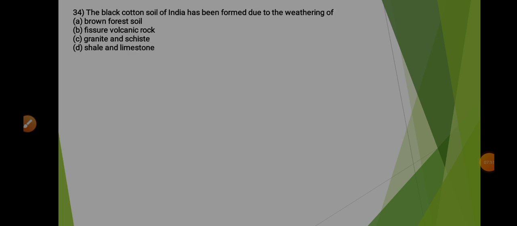Next, coming to the 34th question. It says that the black cotton soil of India has been formed due to the weathering of. So here we must know that black cotton soil is formed due to the weathering of igneous rock. So we have to find among these options which one will form the igneous rock. So the correct option will be the volcanic rock, that is fissure volcanic rock, because after the volcanic eruption the soil which solidifies forms the igneous rock.